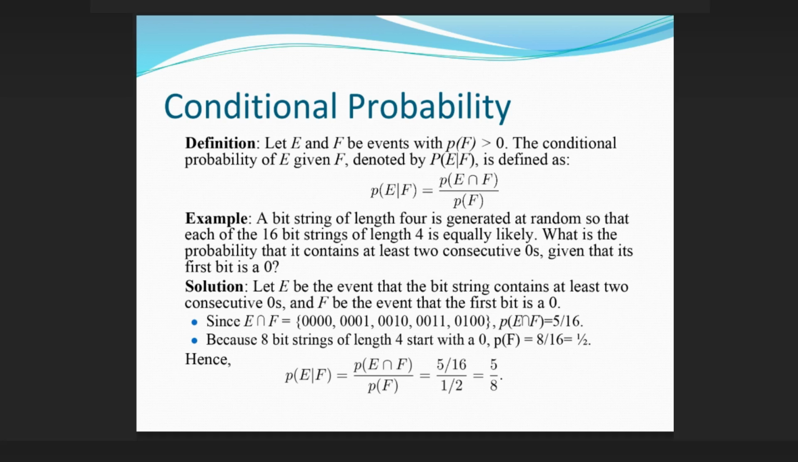Example: a bit string of length 4 is generated at random so that each of the 16 bit strings of length 4 is equally likely. What is the probability that it contains at least 2 consecutive zeros, given that its first bit is a 0? Solution. Let E be the event that the bit string contains at least 2 consecutive zeros, and F be the event that the first bit is a 0. Since E ∩ F = {0000, 0001, 0010, 0011, 0100}, p(E ∩ F) = 5/16. Because 8 bit strings of length 4 start with a 0, p(F) = 8/16.